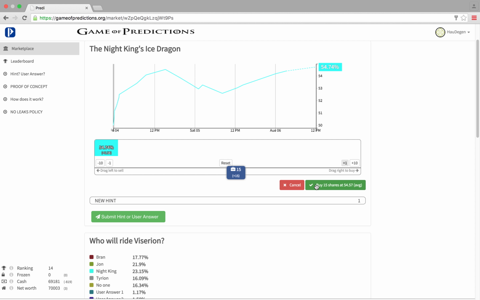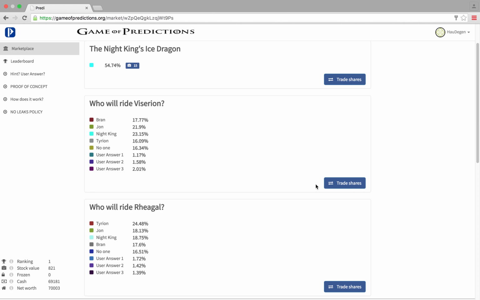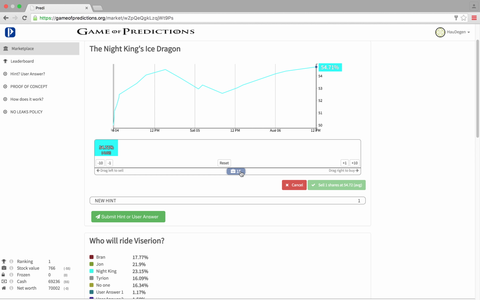Before you execute your trade, you can always reset your order by clicking the Reset button in the middle of the price bar. If you believe the Night King's Ice Dragon will not make an appearance, you can also sell any number of shares by dragging the blue box along the price bar to the left, or click on the -1 or -10 buttons to sell any number of shares for the average price shown in the Buy button.